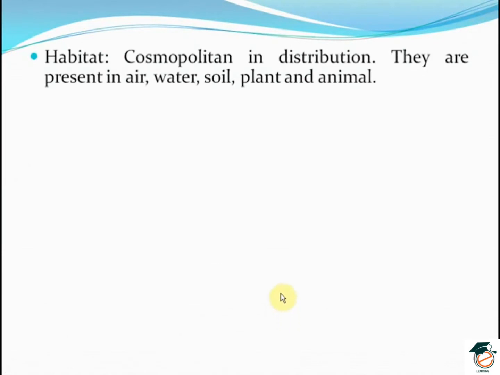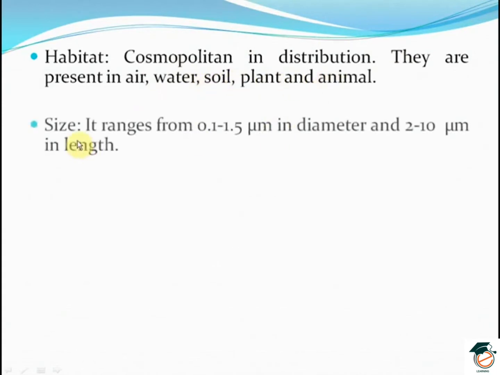Habitat of eubacteria. They are cosmopolitan in distribution, that is, found everywhere: in air, water, soil, plants and animals. The size varies, ranging from 0.1 to 1.5 micrometer in diameter and 2 to 10 micrometer in length.